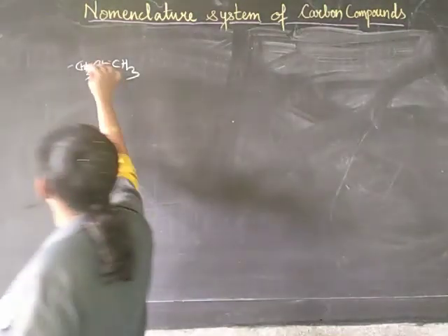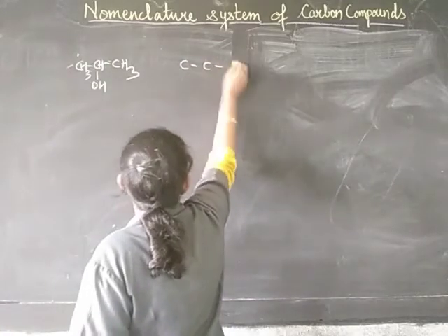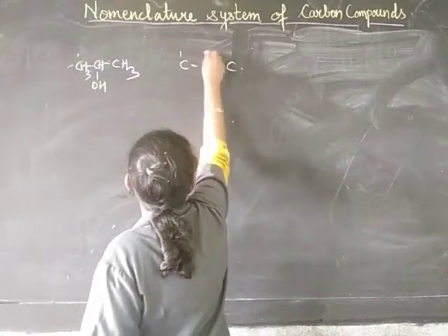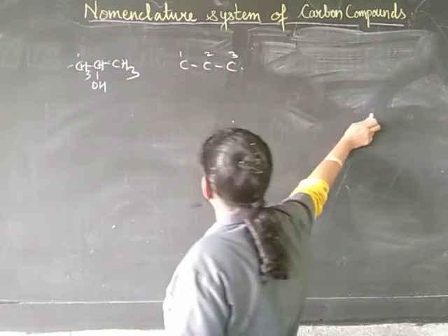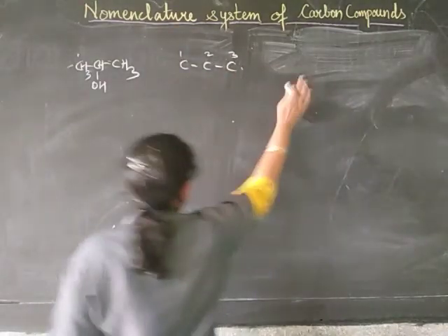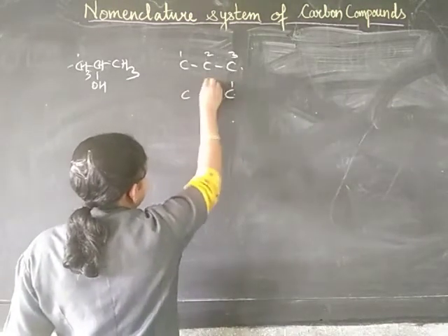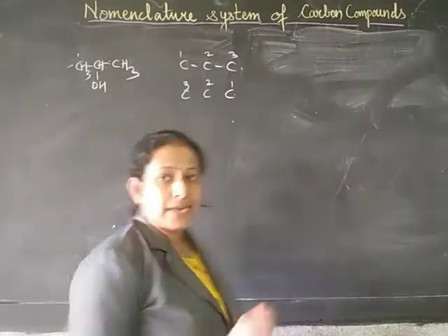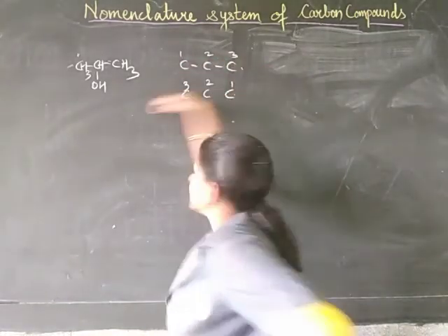So let's start numbering it in this way. We can have 2 ways, that is 1 2 3 in the right hand side direction, and the other one in the left hand side direction, that is 1 2 3. Okay, you can have 2 different numberings, in this direction or in that direction.